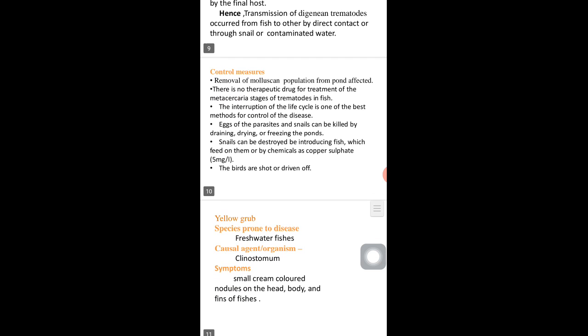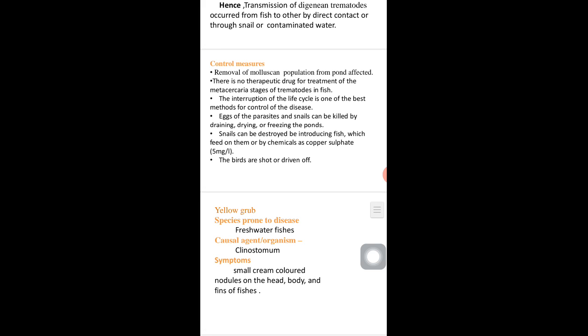Control measures of black spot disease. Black spot disease can be controlled by, first, removal of molluscan population from the infected pond. Second, there is no therapeutic drug for treatment of metacercaria stages of trematodes in fish. Third, the interruption of the life cycle is one of the best methods for control of this disease.